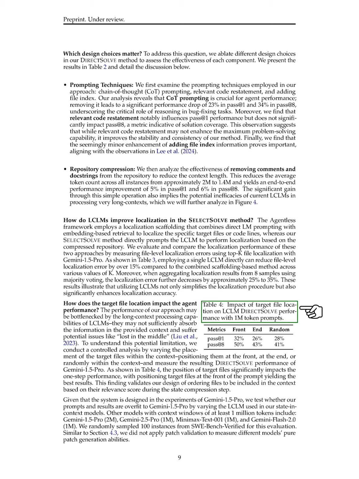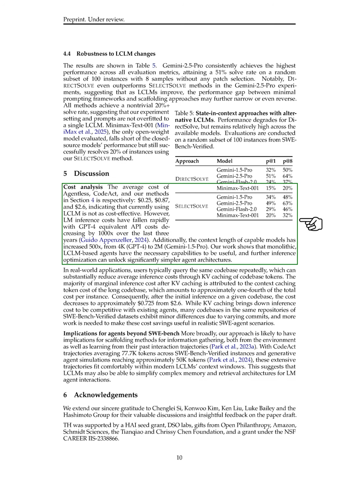Section Discussion. In this section, we discuss the cost analysis of our methods compared to agentless and code-act. The average costs for these methods are 0.25, 0.87, and 2.6, respectively, showing that using LCLM is currently less cost-effective. However, we note that the costs for language model inference have dramatically decreased, with GPT-4 API costs dropping by a factor of 1,000 over the past 3 years.